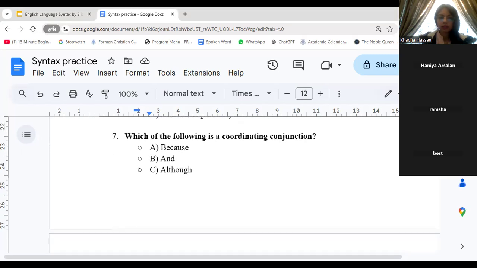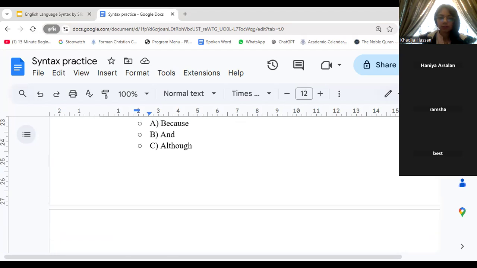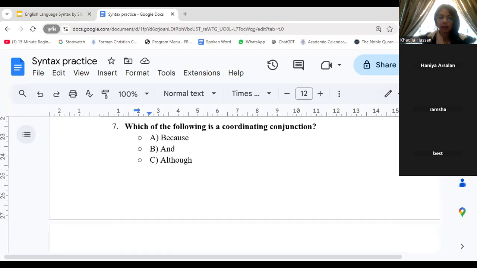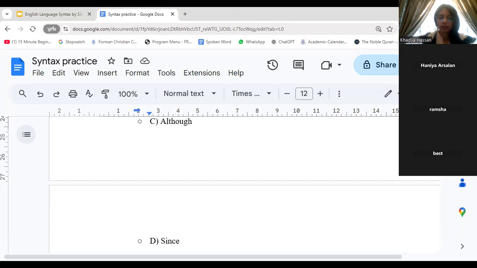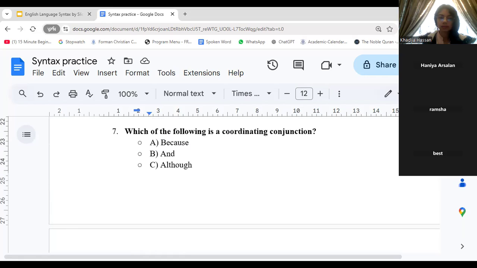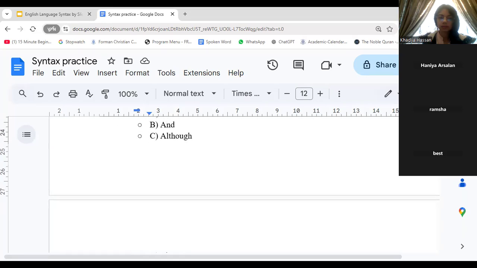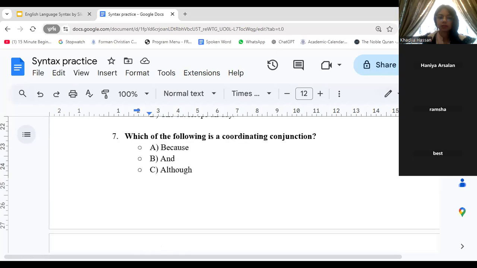Which of the following is a coordinating conjunction? Because, and, although, since. Option D is since. Remember, coordinating conjunctions link independent clauses together, not dependent clauses.